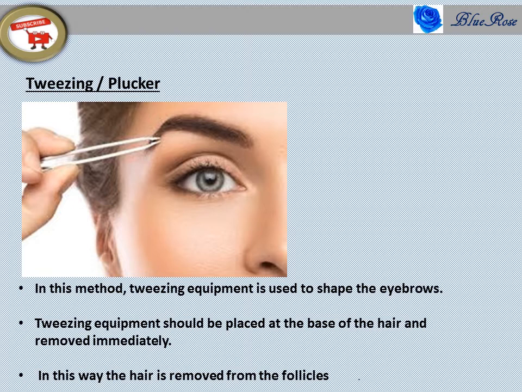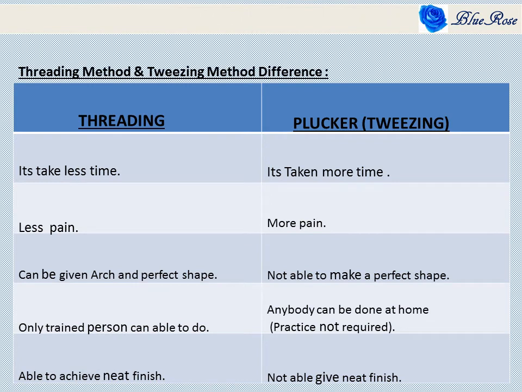We just want to come to know that, because some of the people are not following the threading process, as some of them will do it at home itself. So we should know what all the types and varieties are there. We should know it as theory. I have provided the theory also. Okay. Threading method and plucker method, both these methods are there to shape the eyebrows. What is the difference? We come to know that. We are going to discuss that.